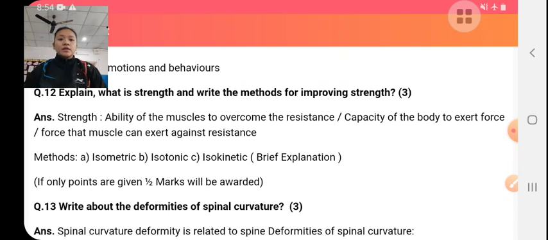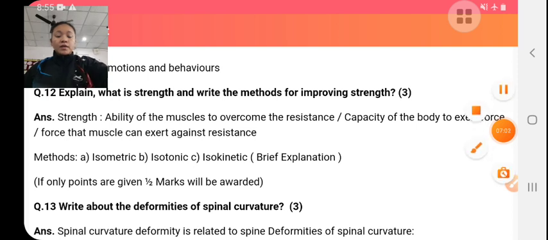Static strength means the ability to overcome resistance from a fixed point, like pushing a wall. Dynamic strength means the ability to overcome resistance while in motion. In dynamic strength, there are three types: maximum strength, explosive strength, and strength endurance. Maximum strength means the ability to overcome maximum resistance, for example, during weightlifting.